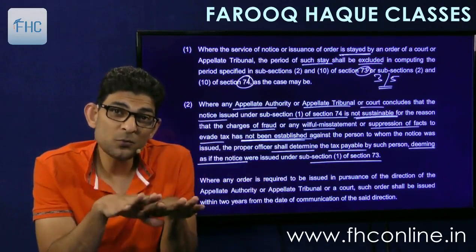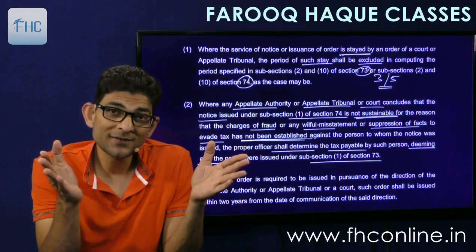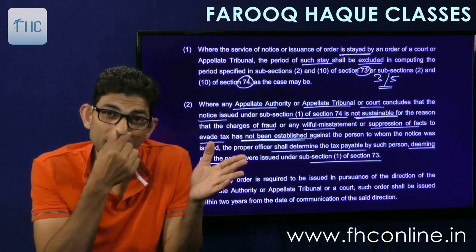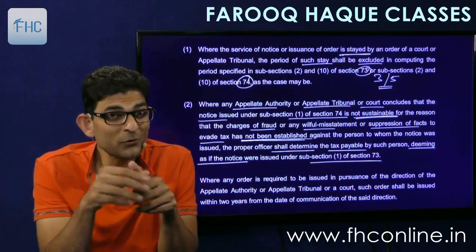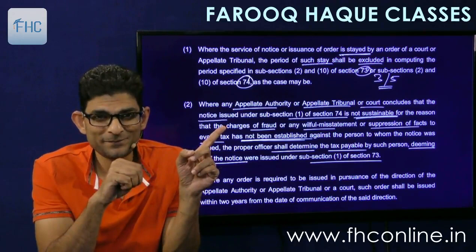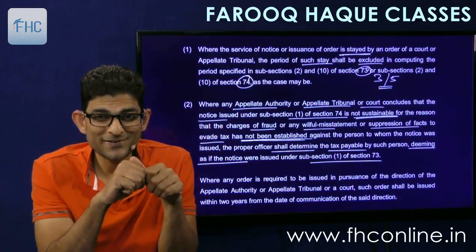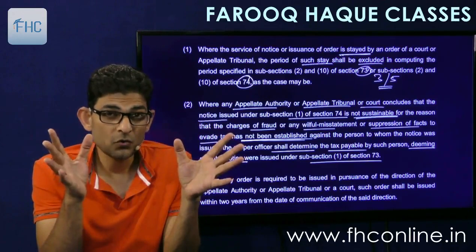And now if he wants to pursue the matter under 73, that 3 years time limit has gone. He cannot go under 73 because 3 years have gone. So he will lose on both ends. Therefore what the government has written here is that counter proposal. They have said that okay, the original order was under 74.